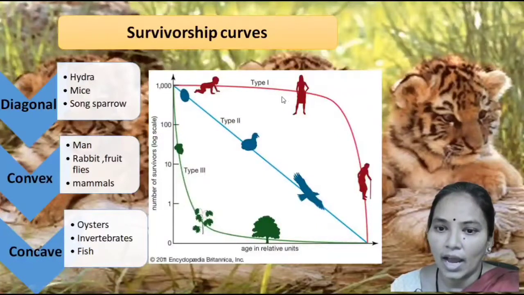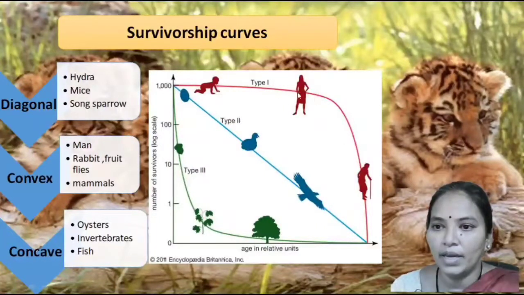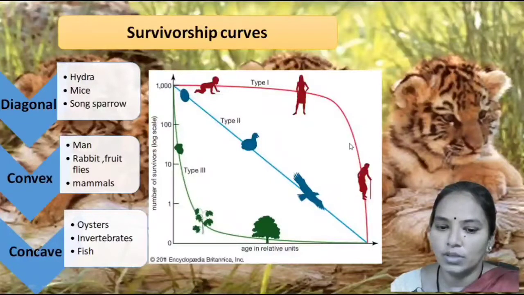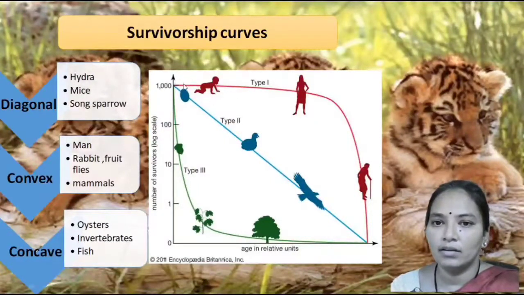This curve is highly convex, being nearly horizontal until the lifespan is reached and then it drops off sharply. This can be observed in the case of man, rabbit, fruit flies, the deer and other mammals.